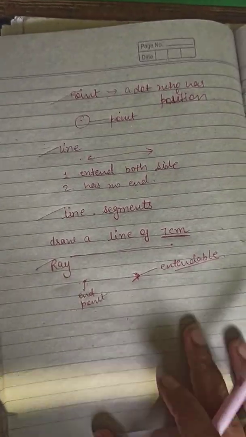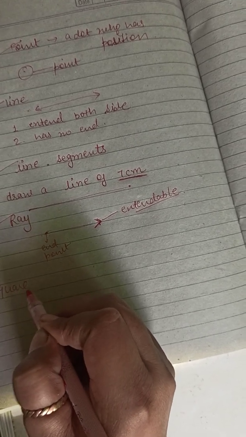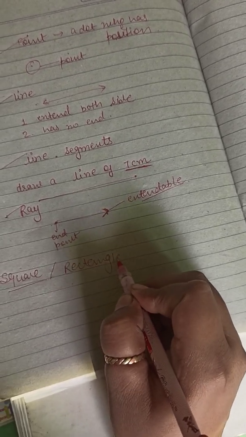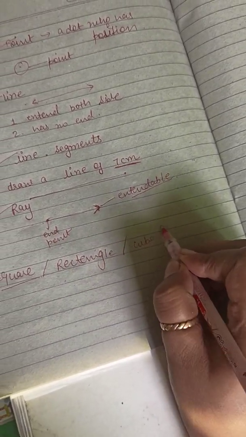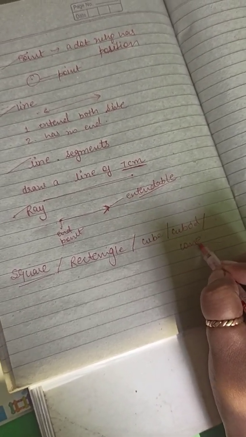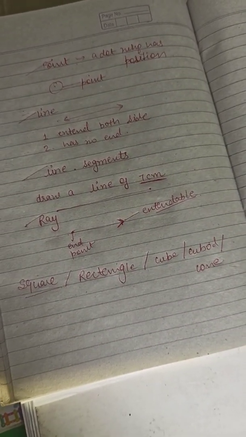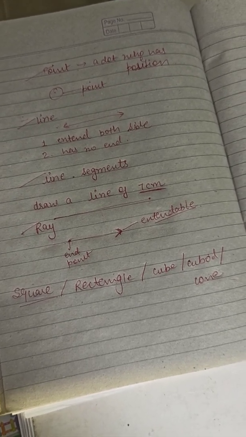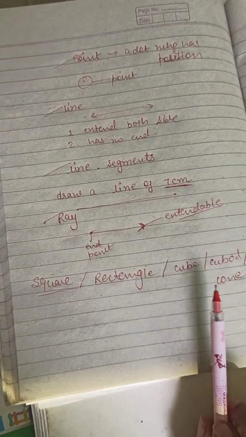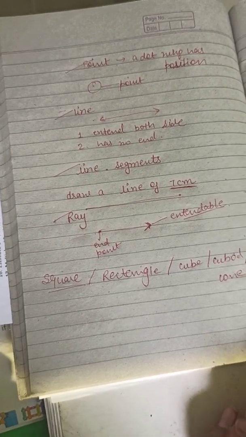After this, the next one comes about the square and rectangle. Then cube, cuboid, cone. You have learnt all these in class 3rd also, right? So you have to remember what is square, rectangle, cube and cuboid, cone, sphere, like this.